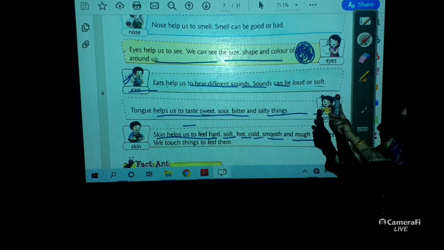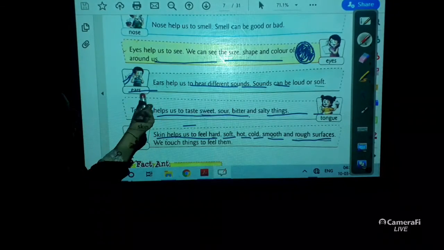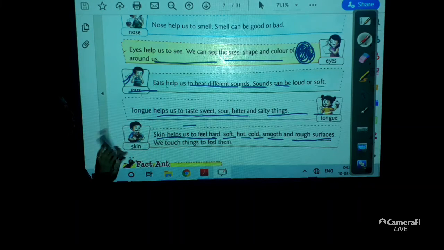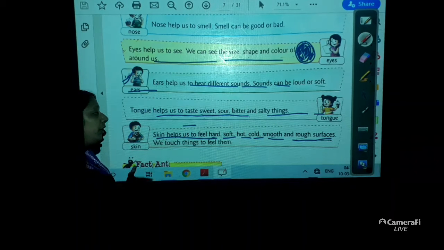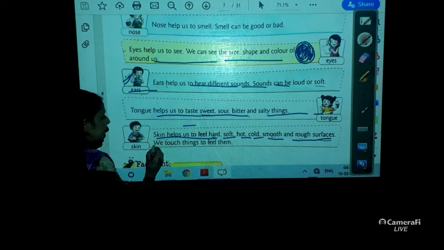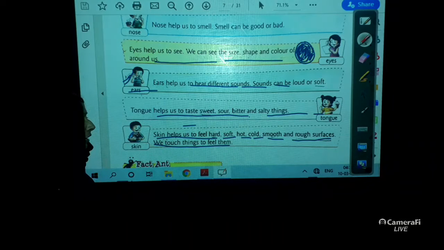See, this is a pen. If I'm touching it, if I'm holding it, I will feel that yes, it is very hard. It is not soft. The weather is very hot. How do I feel it? With the help of skin only, I can feel these things. So we touch things and feel them.